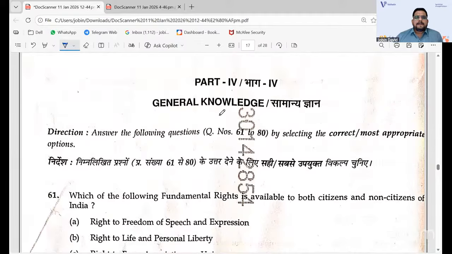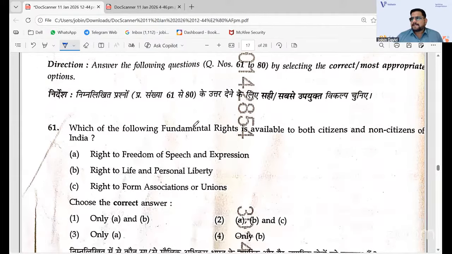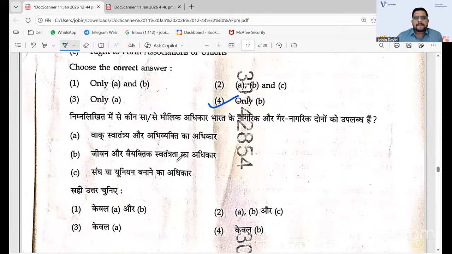Part 4 is general knowledge. We cannot expect from which area they ask general knowledge, but the constitution, definitely you can study. So the answer for this is only B, because of the rights which are available to both citizens and non-citizens. That is only B, because forming associations and freedom of speech and expression are not there.